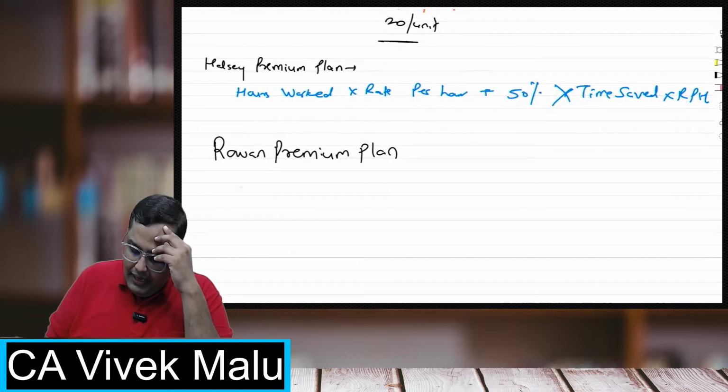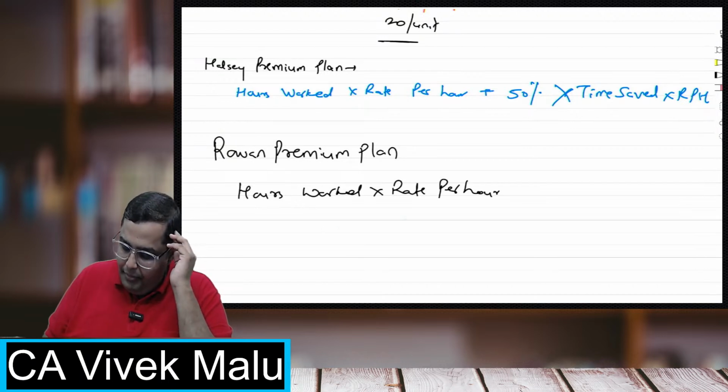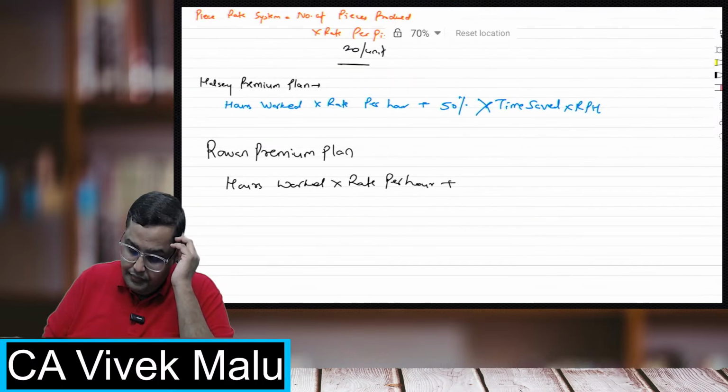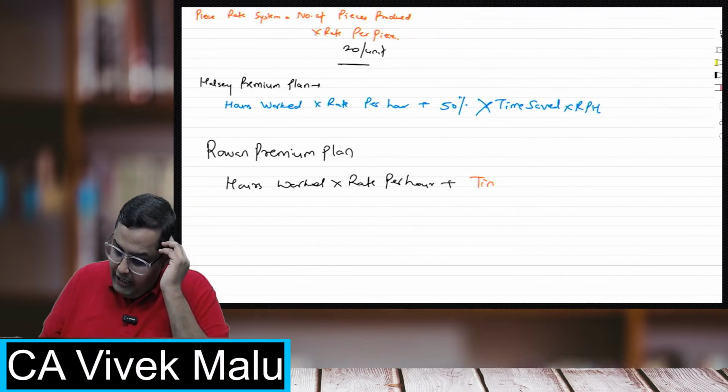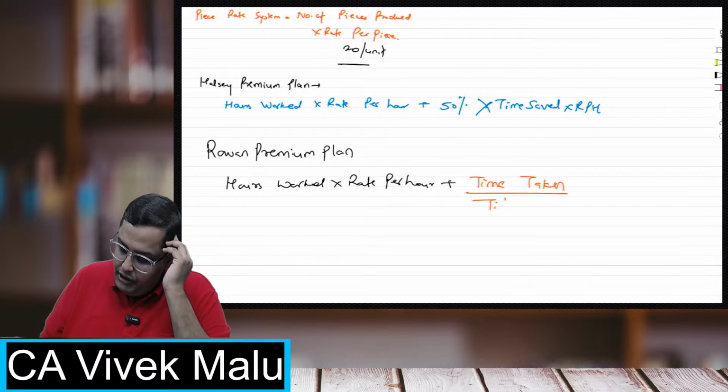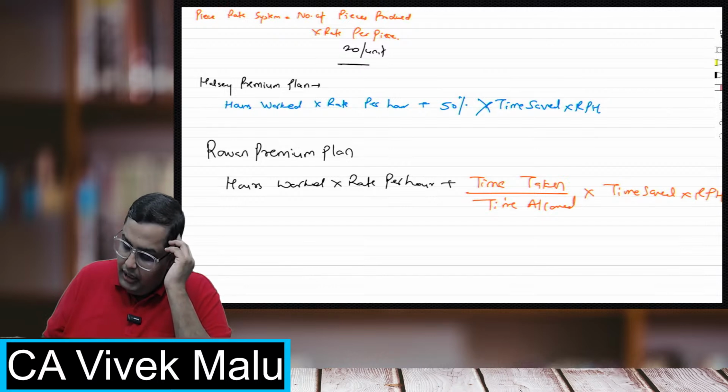Under Rowan premium plan, the formula is hours worked into rate per hour. This you will get only as the basic payment, plus you will get a bonus now. Now what will be the bonus? Time taken upon time allowed into time saved into rate per hour.